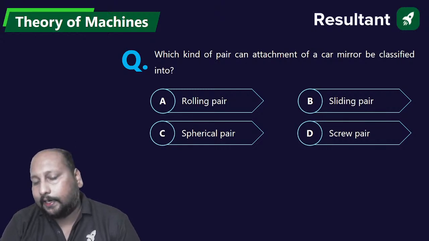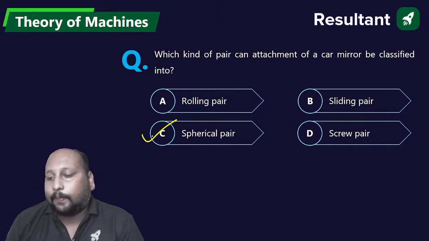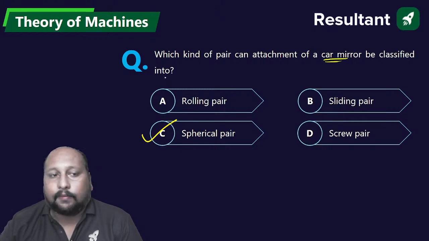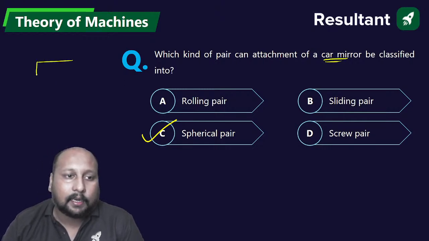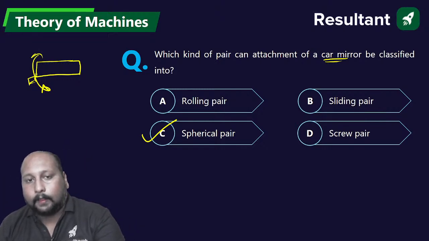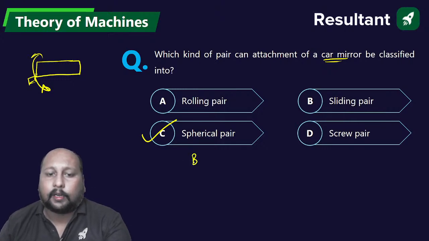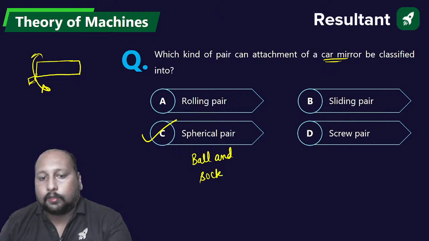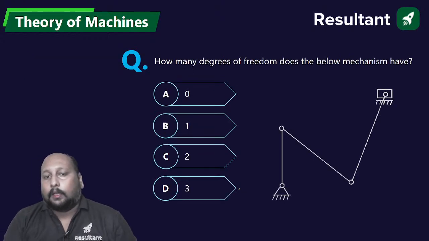A, B, C or D? Definitely the answer is spherical pair. Because in a car mirror, we have something like this. Let's say this is the car mirror. It is able to rotate like this. So this is an example of a spherical pair. Very good. We also call it a ball and socket joint. Ball and socket joint.